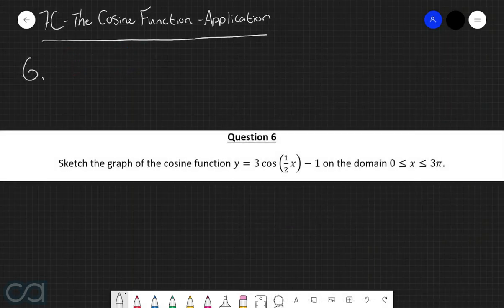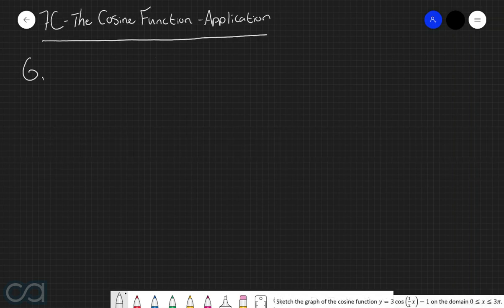Question 6. Sketch the graph of the cosine function y equals 3 cos of 1/2 of x, take 1, on the domain of x being between 0 and 3 pi. So the function that we're working with here is y equals 3 multiplied by cos of 1/2 of x, all take 1, and we have the domain of x being between 0 and 3 pi.